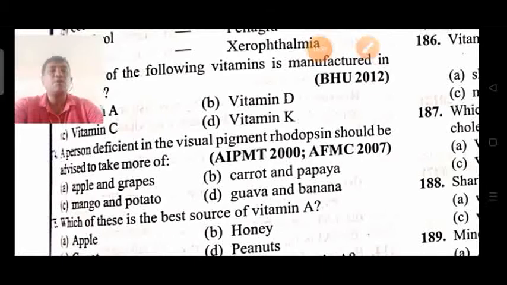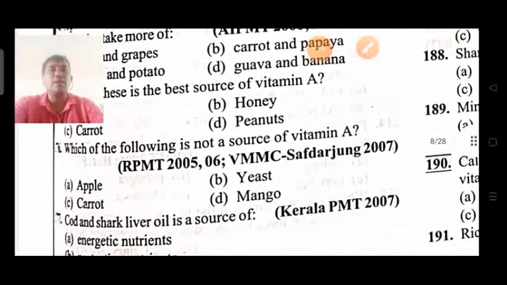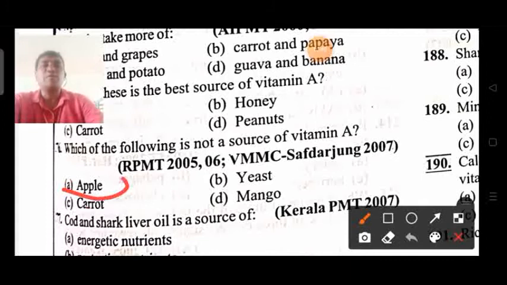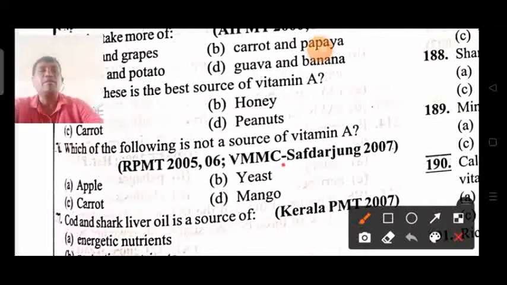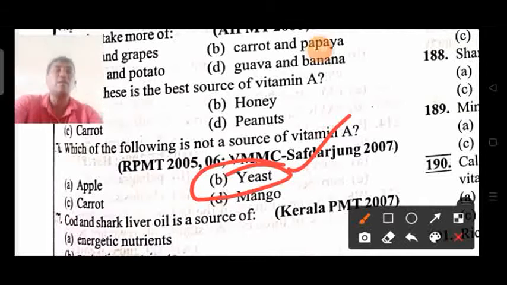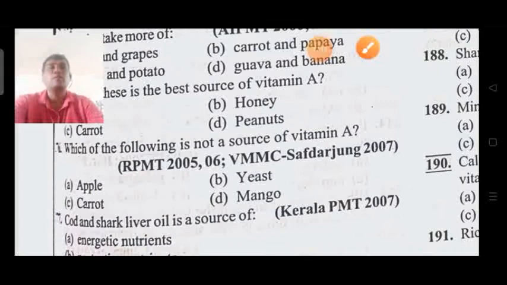Next, which of the following is not a source of vitamin A? Apple, yeast, carrot, mango. Apple has some amount of vitamin A. Carrot is absolutely known for vitamin A, and mango generally has the citrus composition as well as vitamin A. But yeast is not a source of vitamin A. It is a source for other vitamin components, and it is a single cell protein.